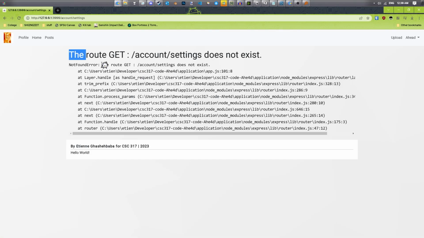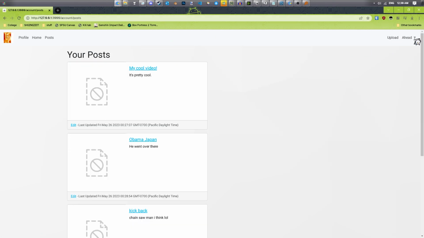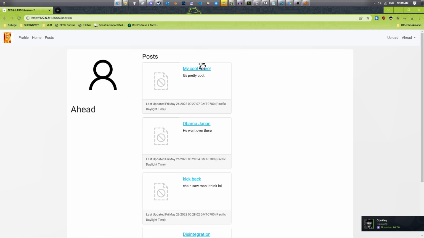There's also supposed to be a settings page. I had the handlebars layout ready for it, but it was not done in time. I wasn't able to implement it into the routers in time for this presentation. It would have included being able to change your name, the picture, and stuff like your email.